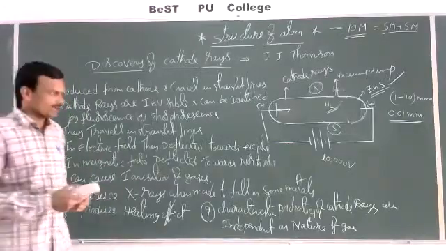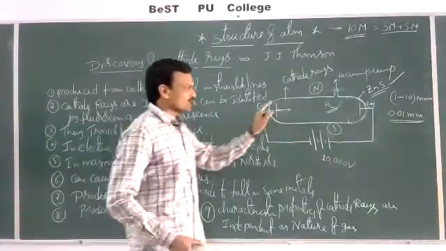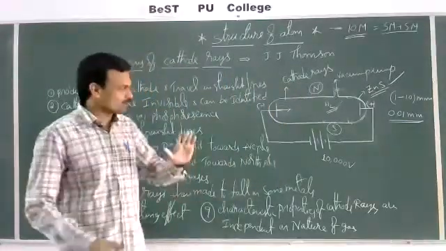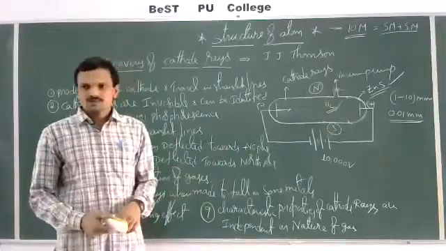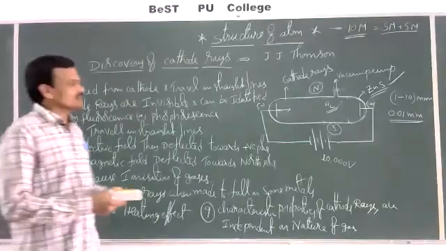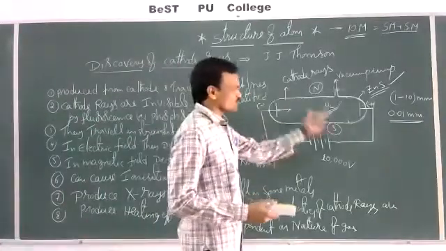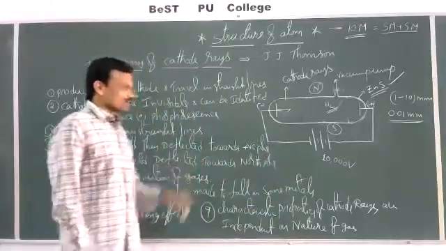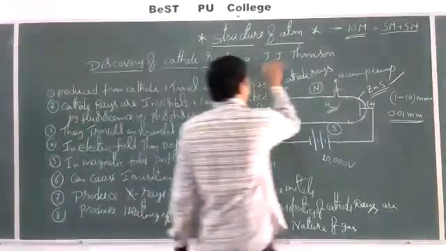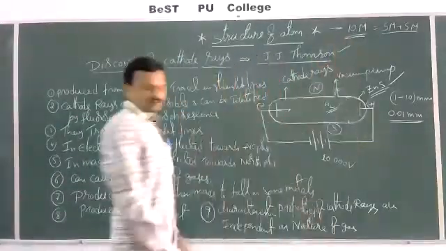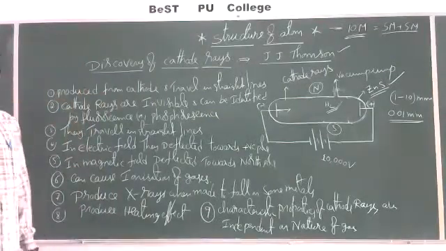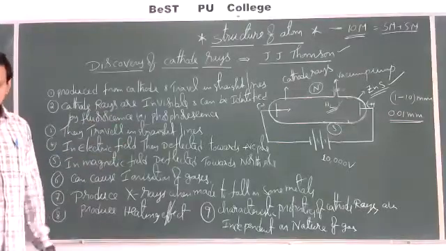And irrespective of the gas taken in the discharge tube, cathode rays always consist of the same particles, nothing but electrons. So the characteristic properties of cathode rays are independent of the nature of the gas taken in the discharge tube. So these are some characteristic properties of cathode rays which were studied by the scientist J.J. Thomson. Okay. So this is regarding the discovery of cathode rays and characteristic properties of cathode rays.